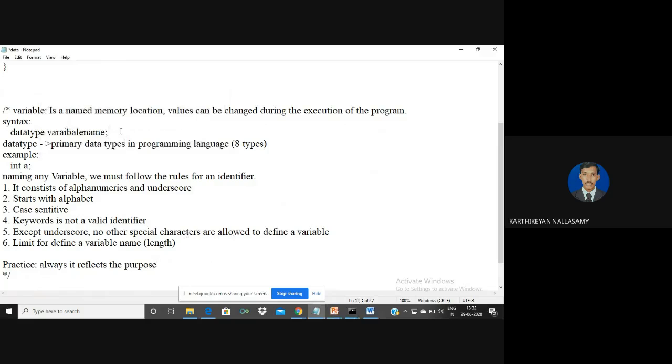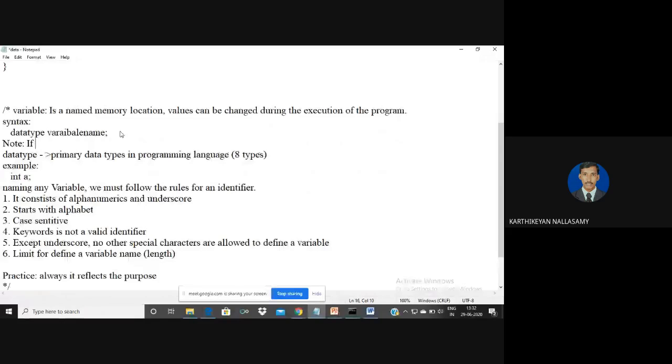Then after that, there is one more thing we must understand. If you want to define more than one variable belonging to the same data type, then the variable names are separated by commas.